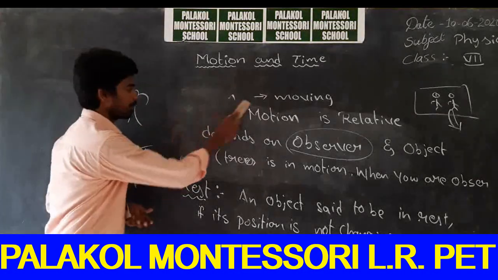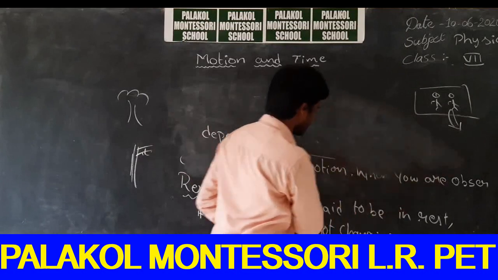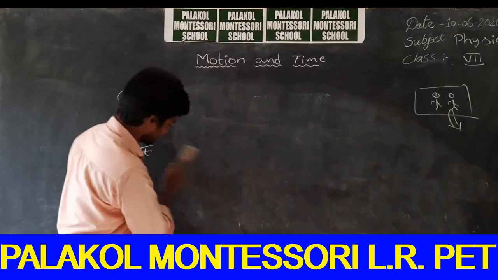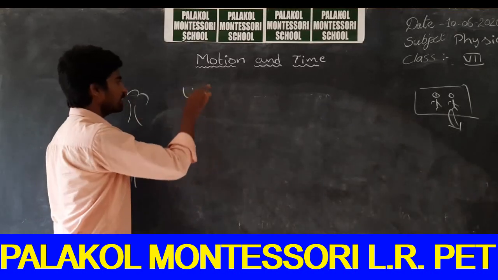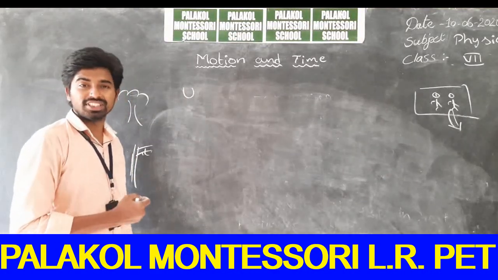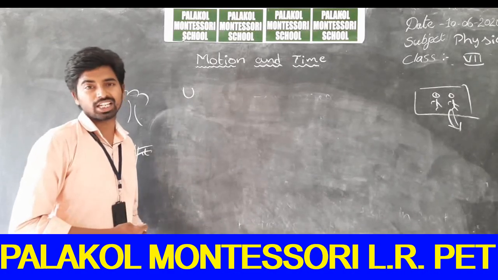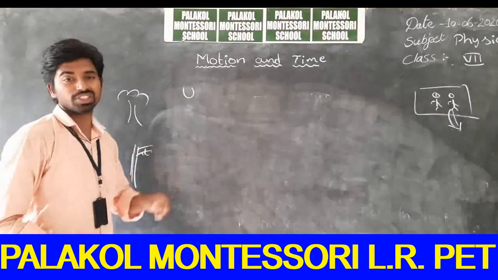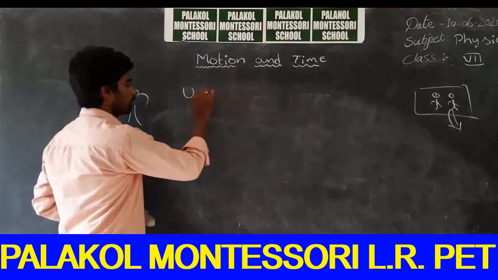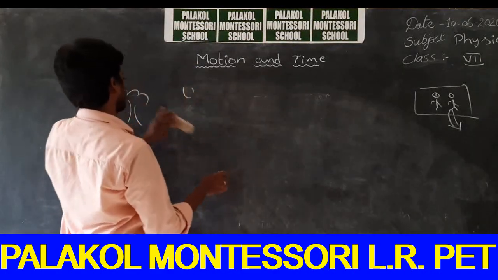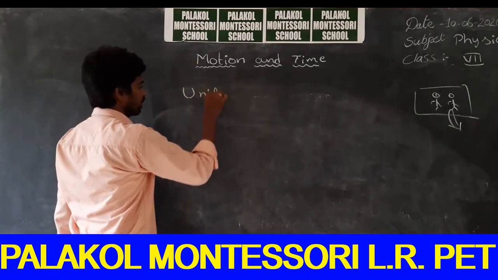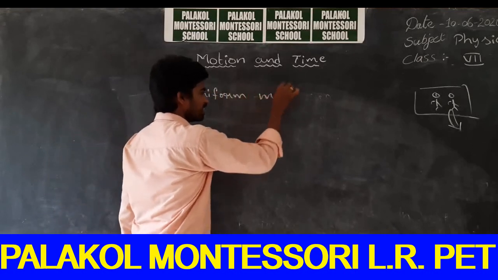So let us learn about another concept, that is uniform motion and non-uniform motion. Now you have understood the concept of motion. What is motion? If the object's position is changing with respect to the observer along with time, it is called motion. If its position is changing with respect to the observer, then the object is said to be in motion. So let us learn about uniform motion. What do you mean by uniform motion? Let us see with an example.